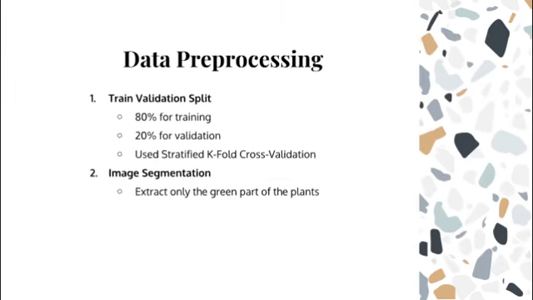There are 2 steps for data pre-processing: train validation split and image segmentation. For train validation split, the training data was randomly sorted and divided into 2 parts, 80% for training and 20% for validation.